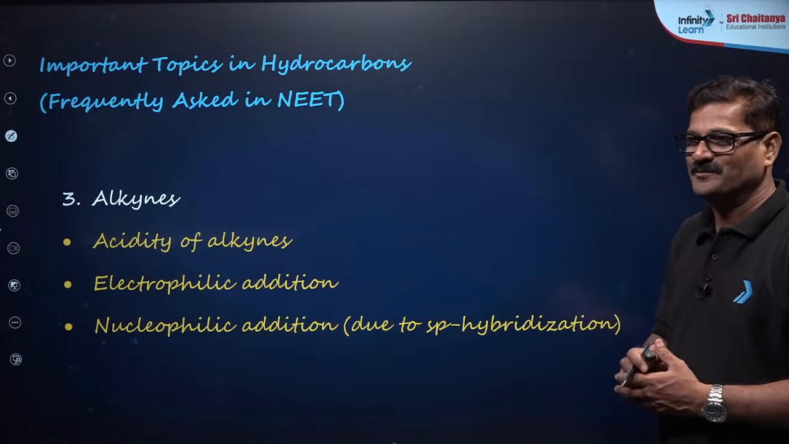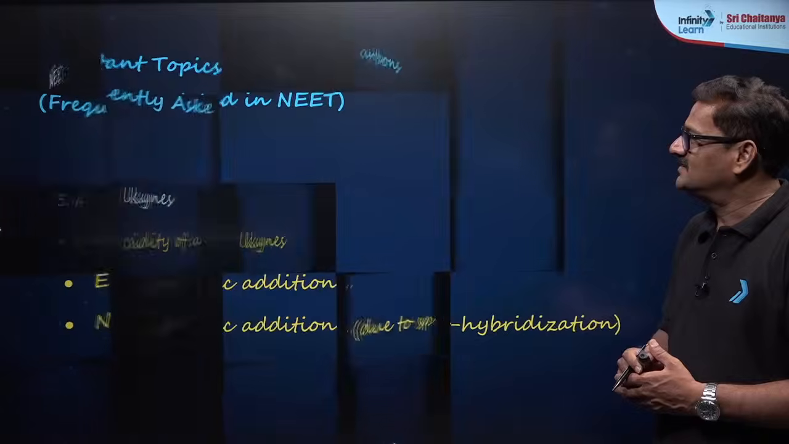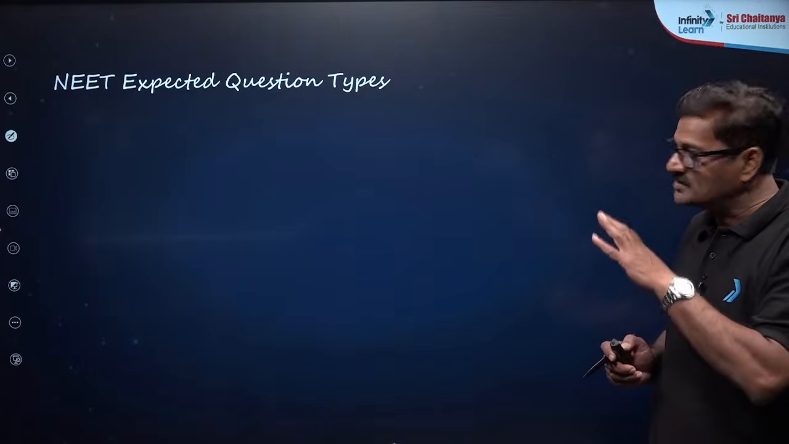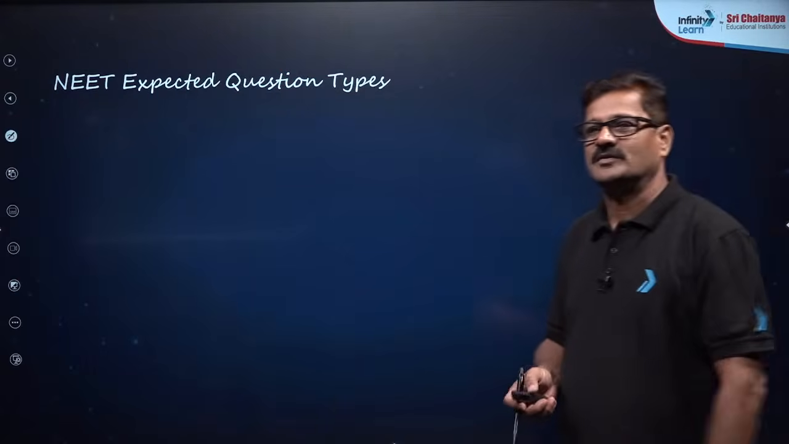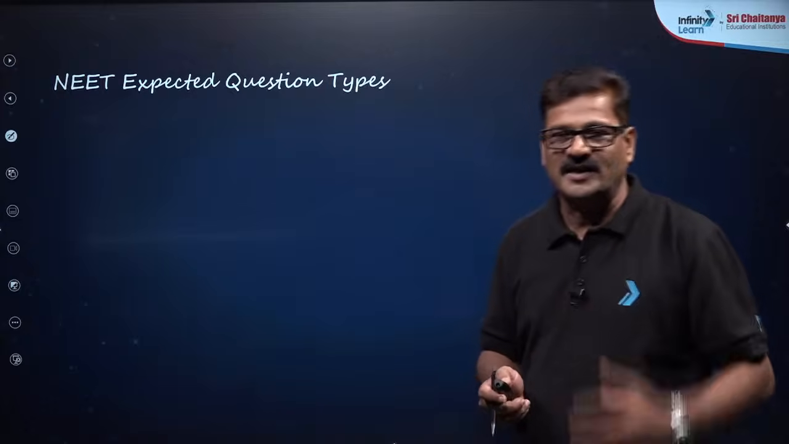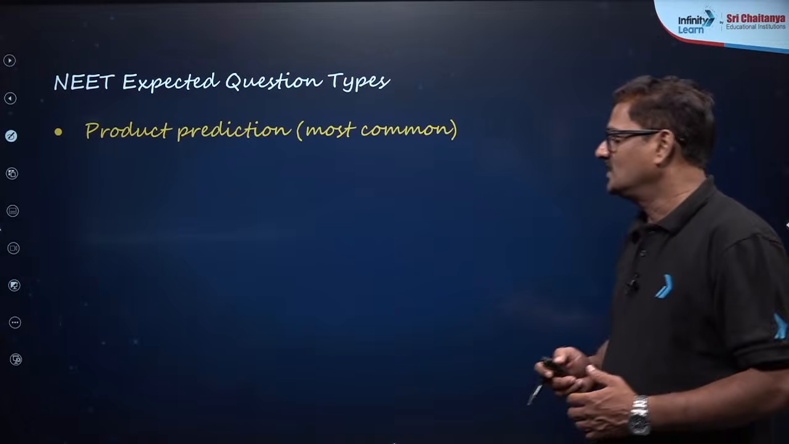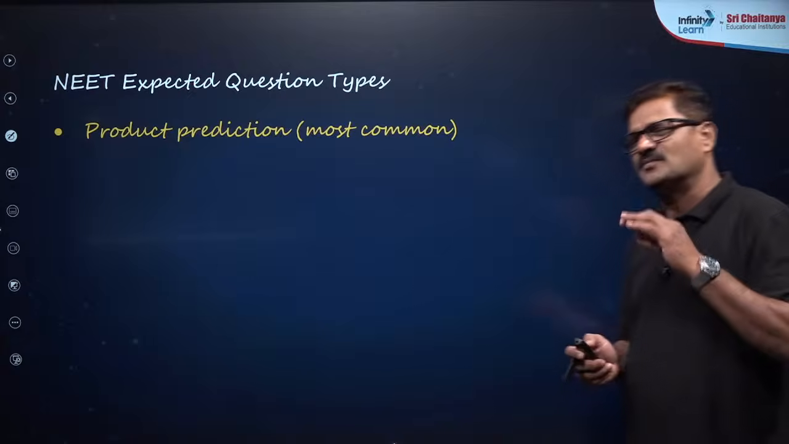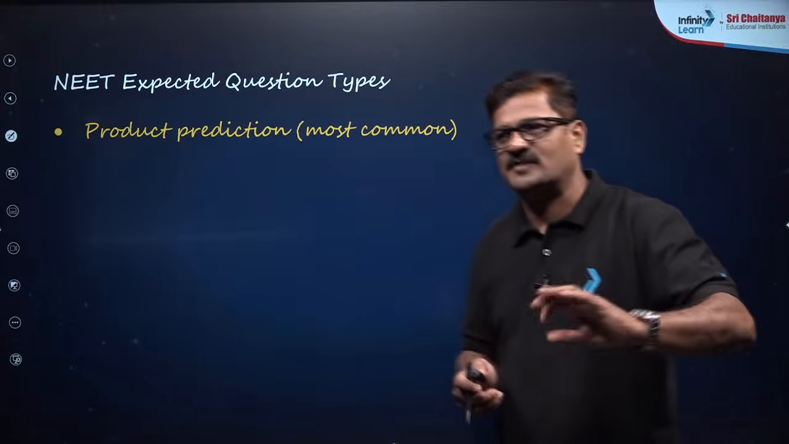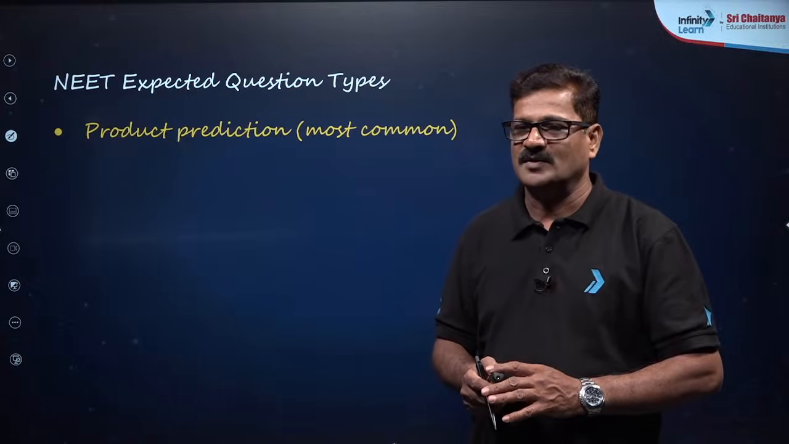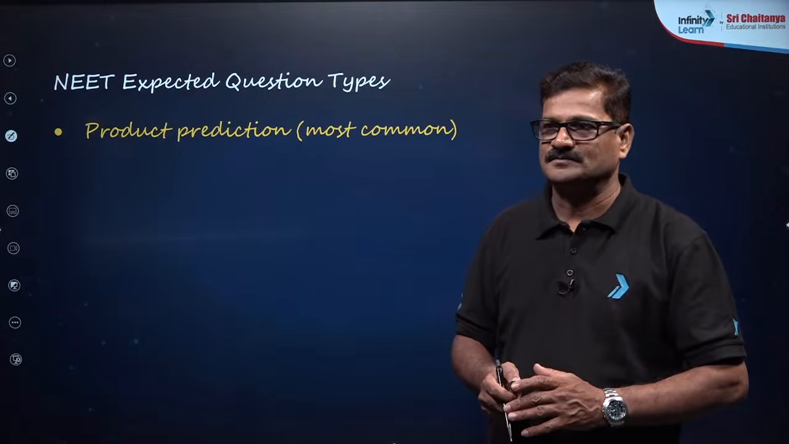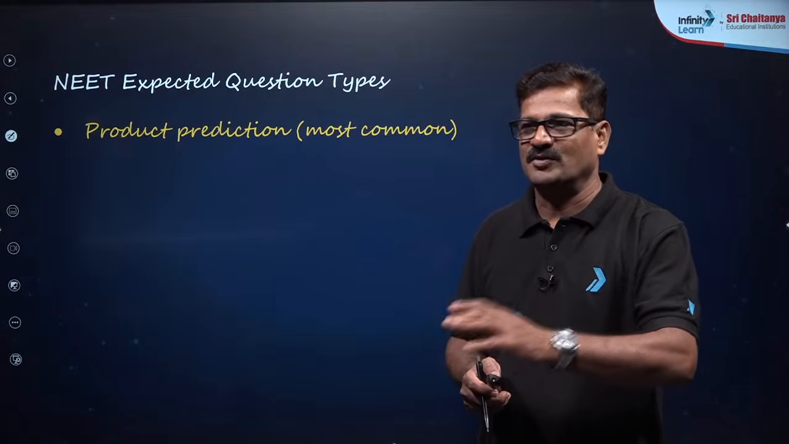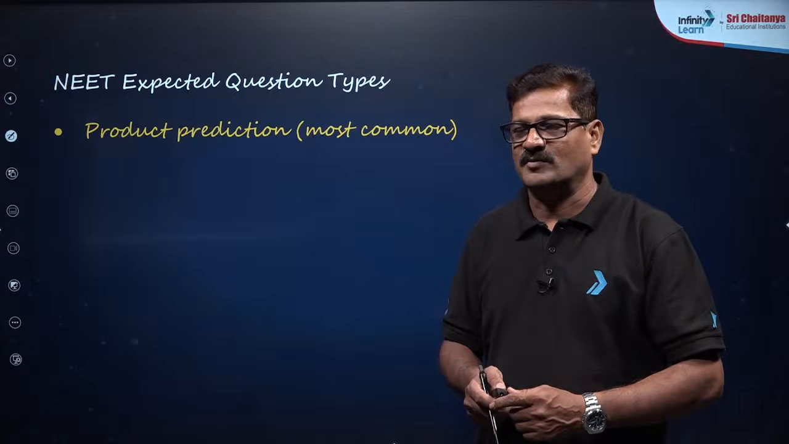Get ready. Right? And here, NEET expected question types. What kind of questions you are going to expect in NEET from the hydrocarbon chart? So product prediction, this is the most common in any chapter of the organic chemistry, bacho. Product prediction, reactant will be given, you will be asked what product can be formed.